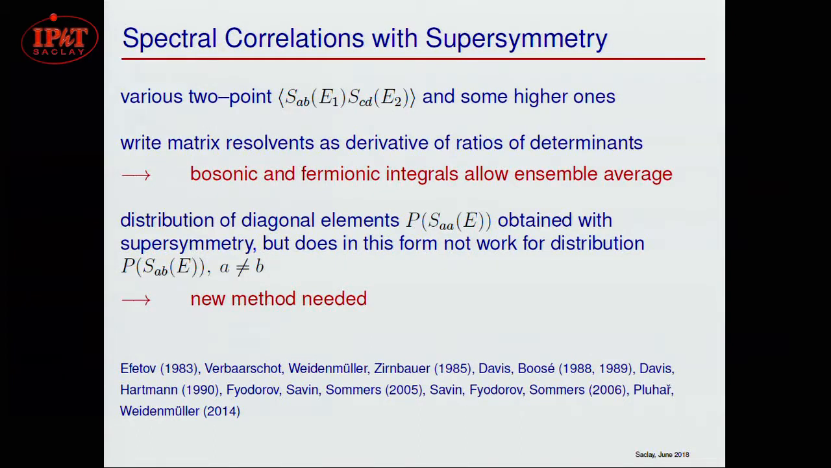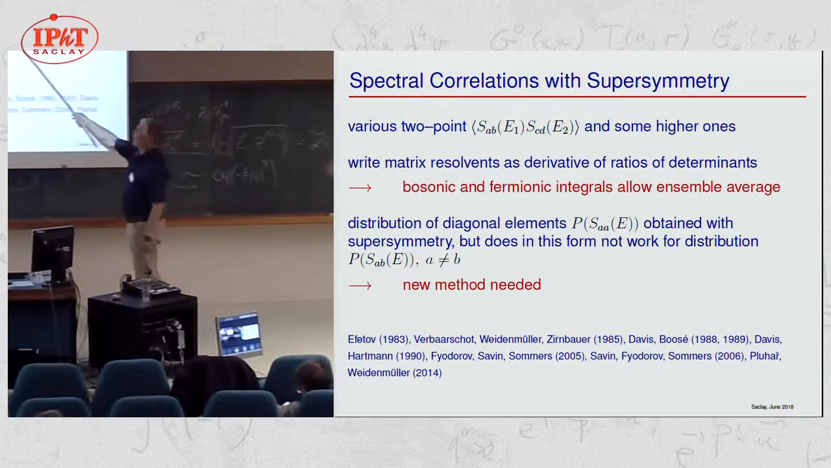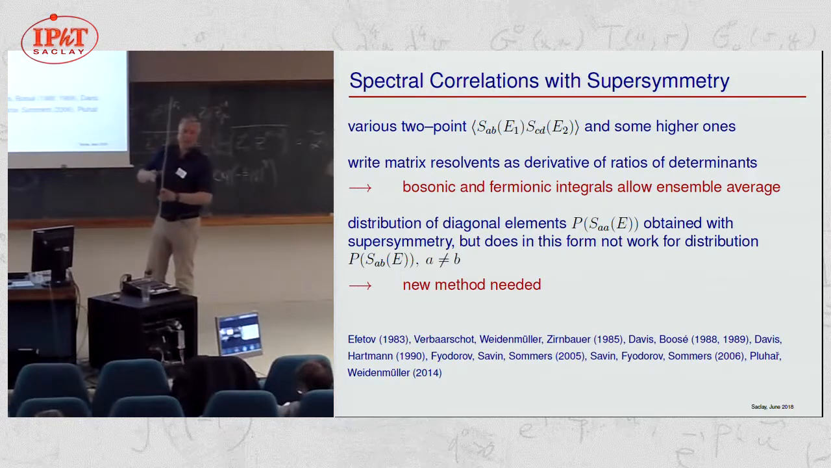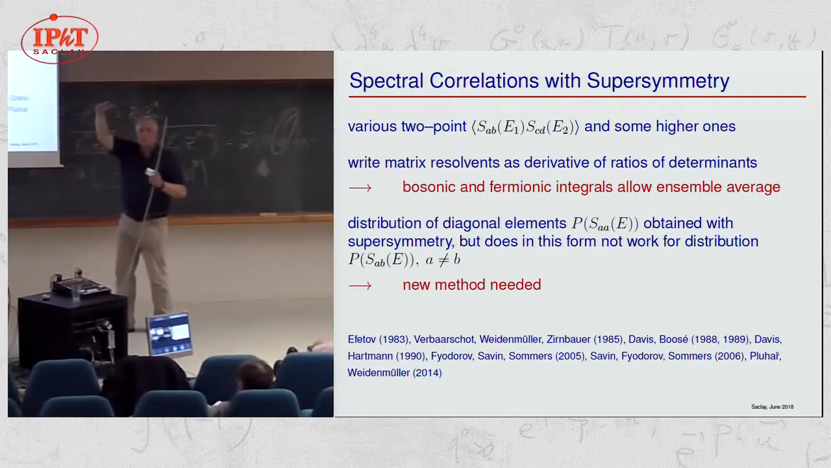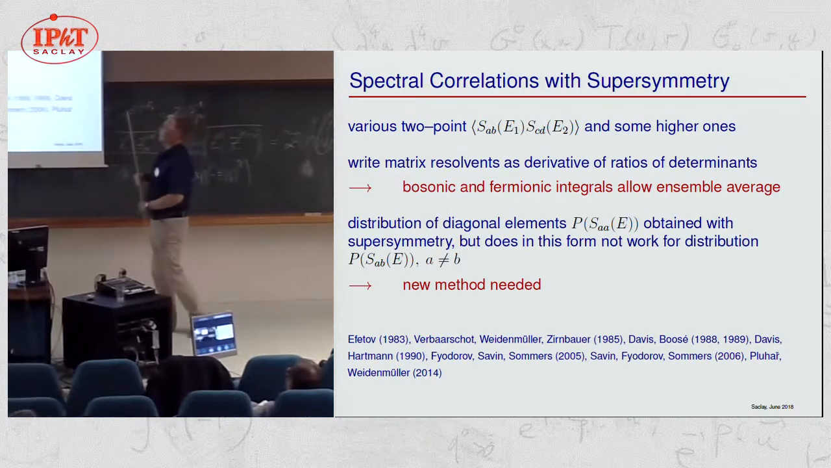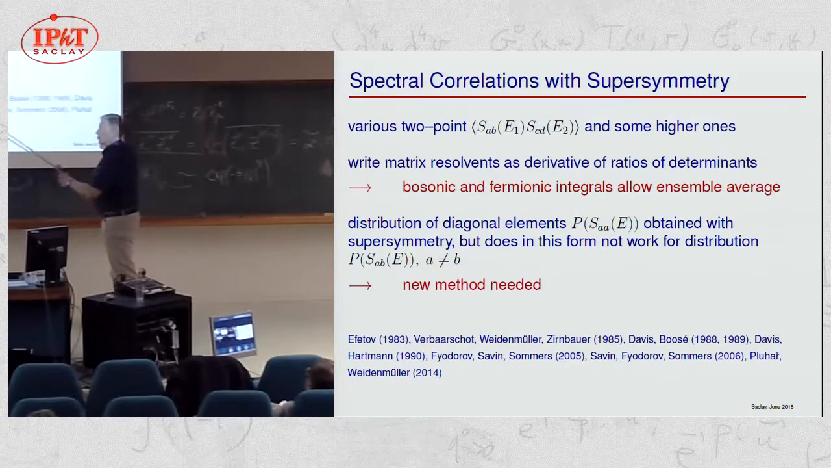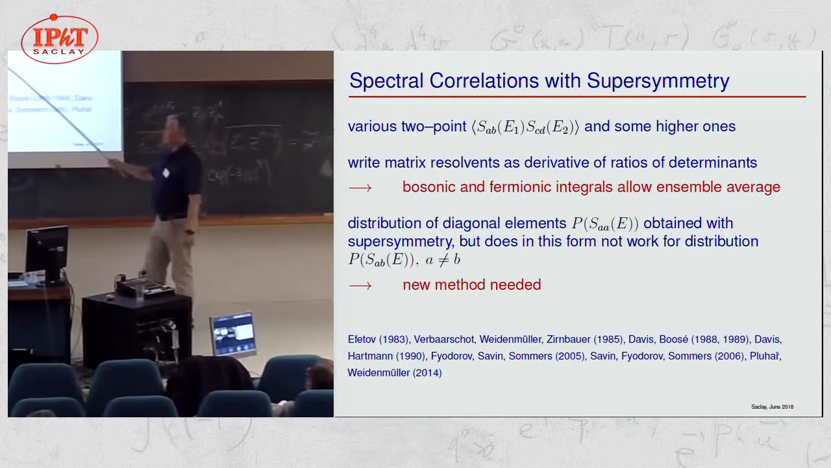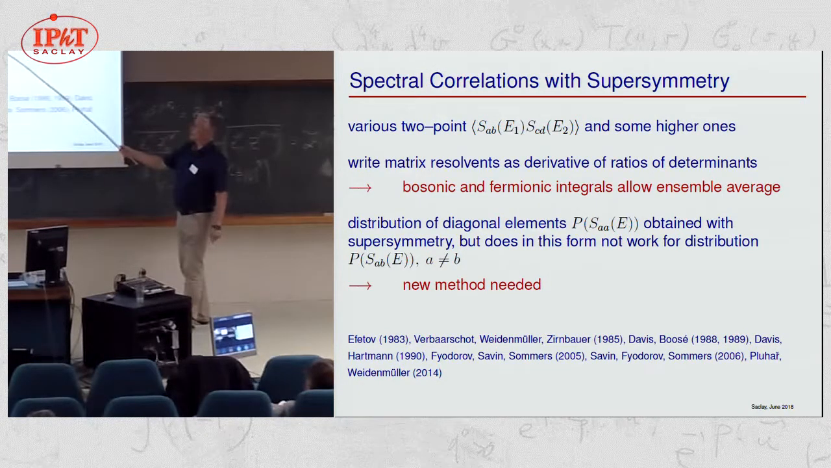Now, a lot is known about the spectral correlations using the supersymmetry method. So such things or higher correlation functions. And the trick is always the same. Write the matrix resolvents as derivatives of ratios of determinants. Use bosonic and fermionic integrals to lift the random matrices into the exponents, and then you can do the ensemble average. And this has been extended also for a distribution of the diagonal elements of the scattering matrix.